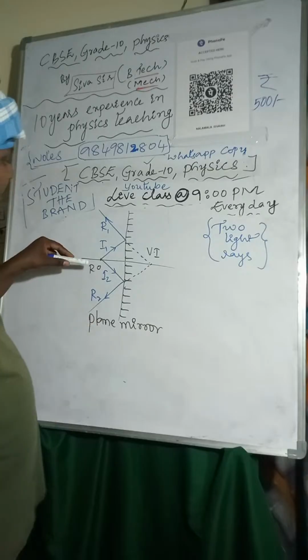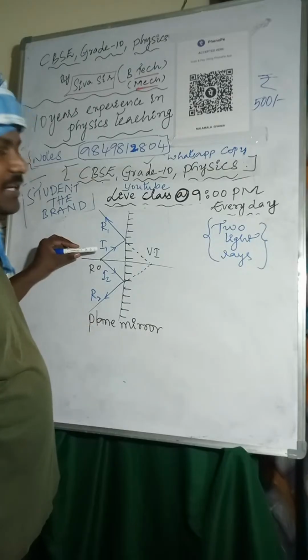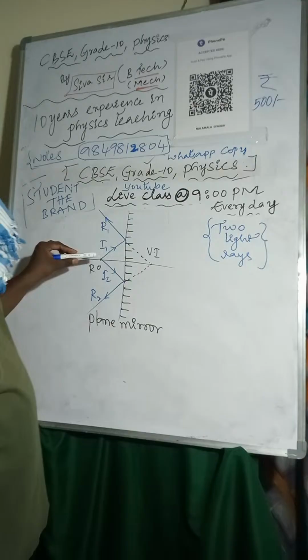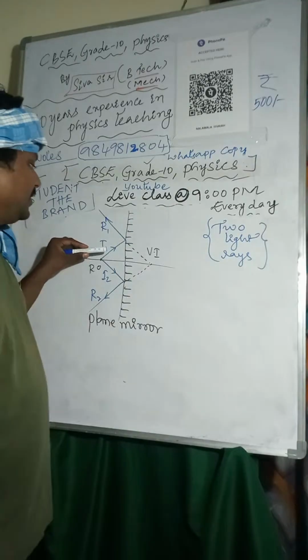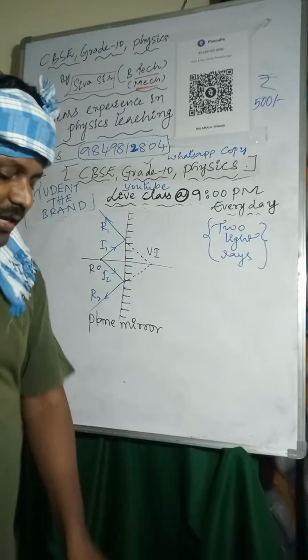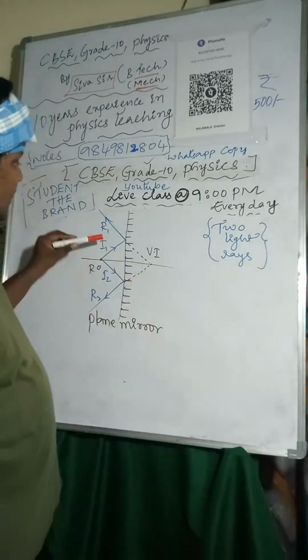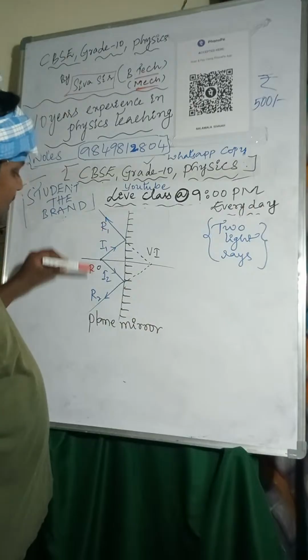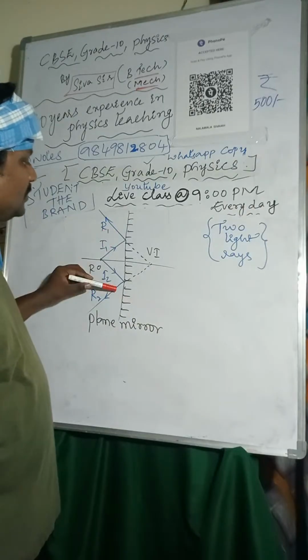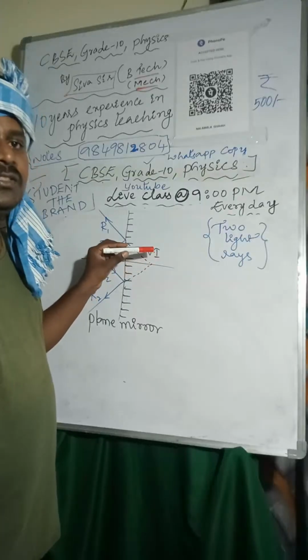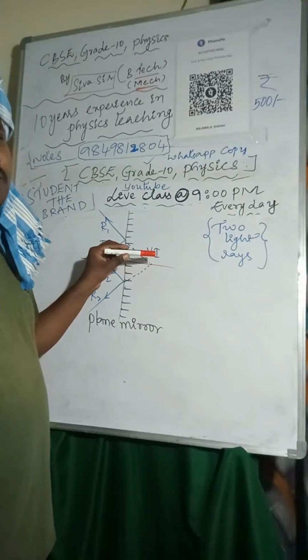So here you can see the point of intersection of incident rays is called a real object. This is the reflected ray. We are extending these reflected light rays, and they meet at one point. So their image is forming, and that is a virtual image.